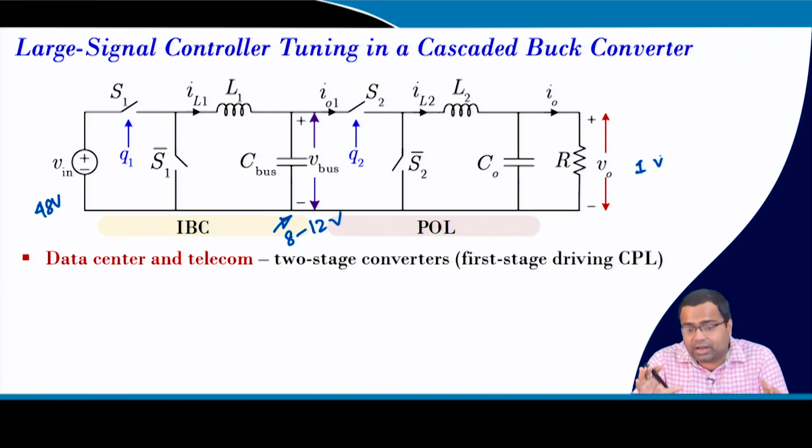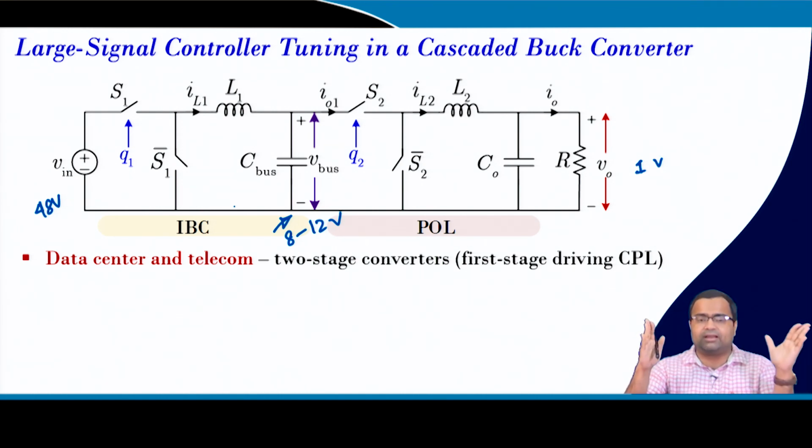But now, though there is extensive research going on regarding direct conversion from 48 to 1 volt, it is found that even if you use merging of two converters, either a hybrid switch capacitor converter or an isolated converter, or merging these two converters, it turns out to be the effective solution if you use a two stage architecture. That means, in the first stage generally people use a hybrid switch cap architecture to step it down, and sometimes LLC converters are used which are